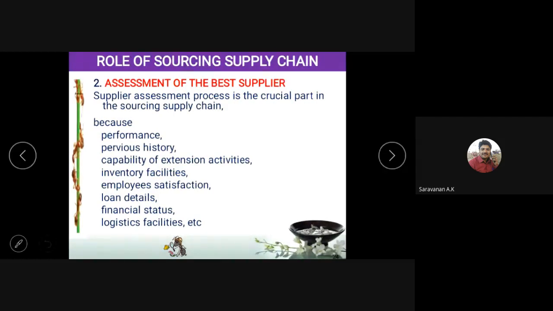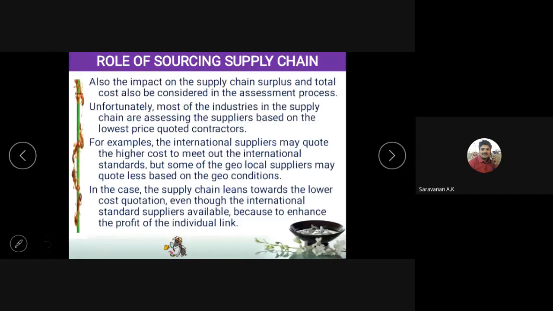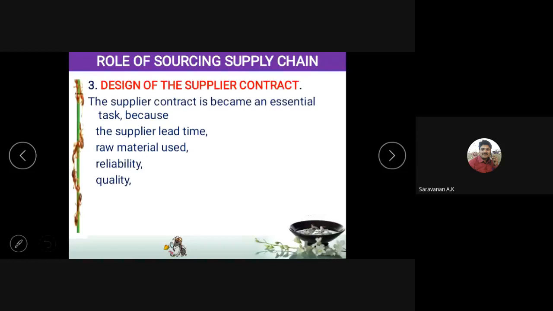Okay. Next, we have to see the loan details of that supplier, whether they have paid the loan fully or not. They may have some other liabilities, because the financial situation of the supplier is very important for a manufacturer. Then we have to see the financial status and logistic facilities. Okay. Next is the design of the supplier contract.